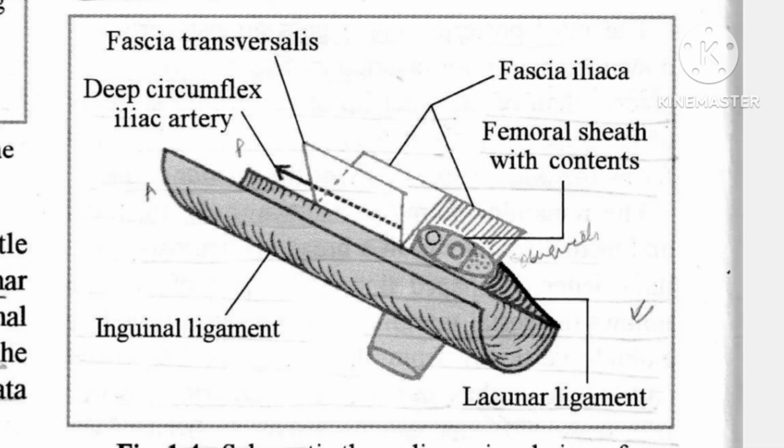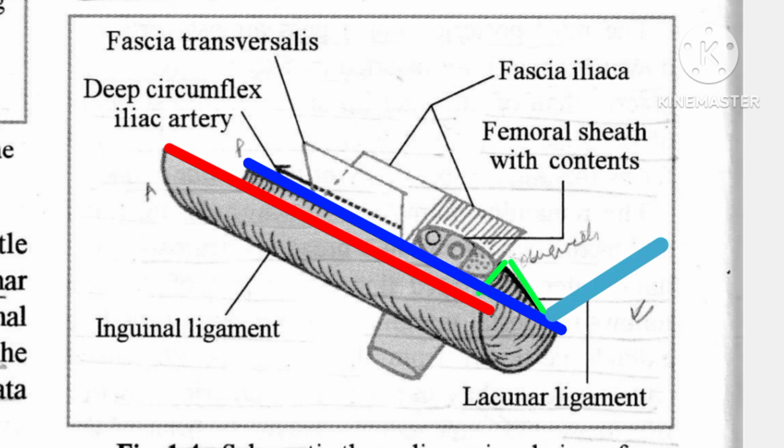The anterior margin of the inguinal ligament is continuous with the external oblique aponeurosis. The posterior margin of the inguinal ligament on its medial part presents 3 expansions: the lacunar or Gimbernat's ligament, the reflected part of the inguinal ligament, and the pectineal ligament of Cooper. Lateral to the base of the lacunar ligament, the posterior margin of the inguinal ligament gives attachment anteriorly to fascia transversalis and posteriorly to fascia iliaca.